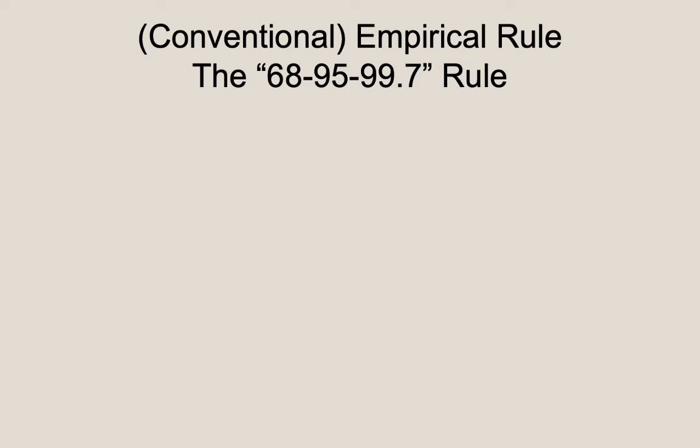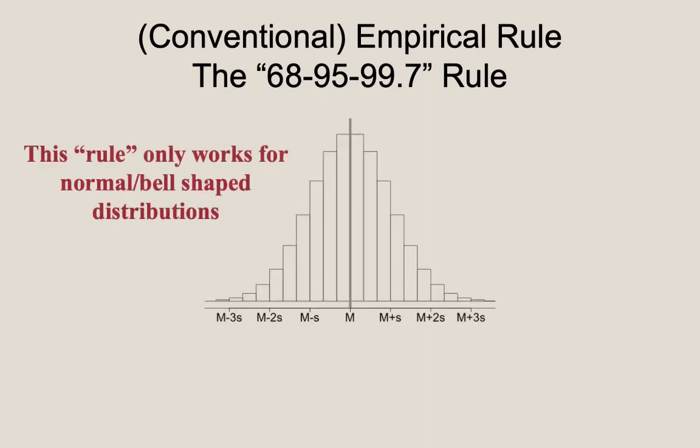It turns out I dislike this rule as much as I dislike the name. But I'm going to cover it briefly because you may encounter it in other courses, and even though I'm going to present a more refined version of this, it's still good to be aware that this rule is out there. Now, the first thing to note is this rule only works for normal distributions. This is what we refer to as a rule of thumb, or a heuristic, or an approximation. How does the rule work?